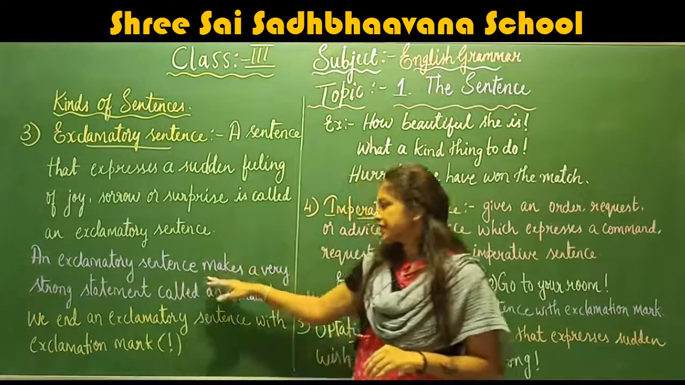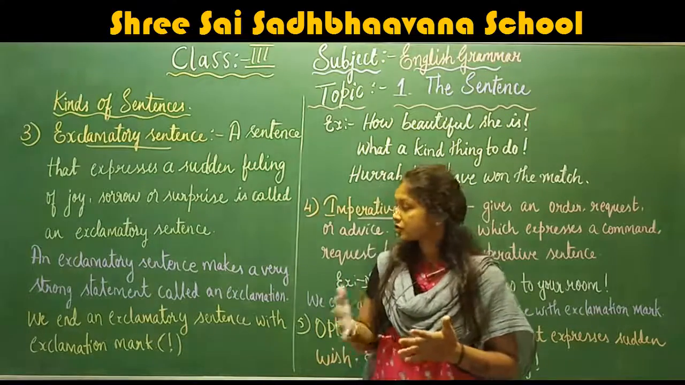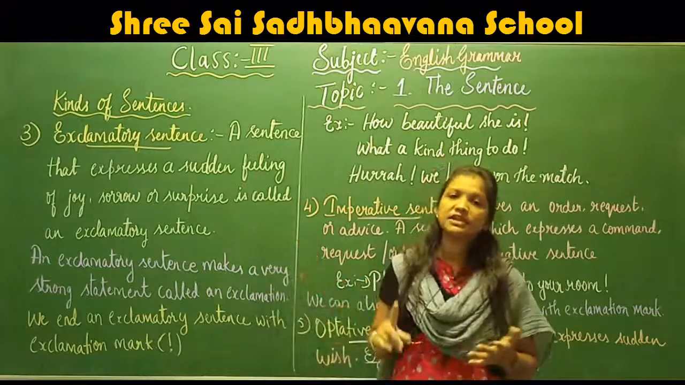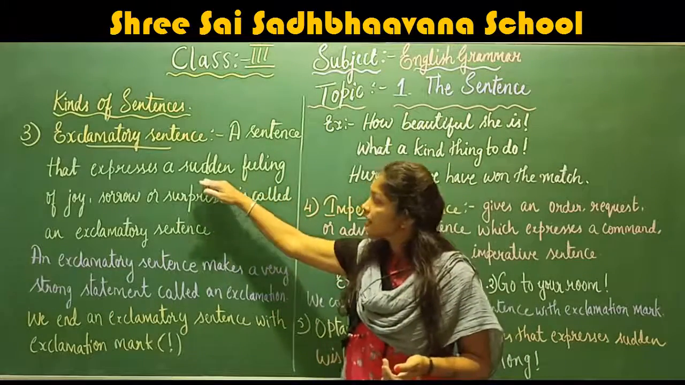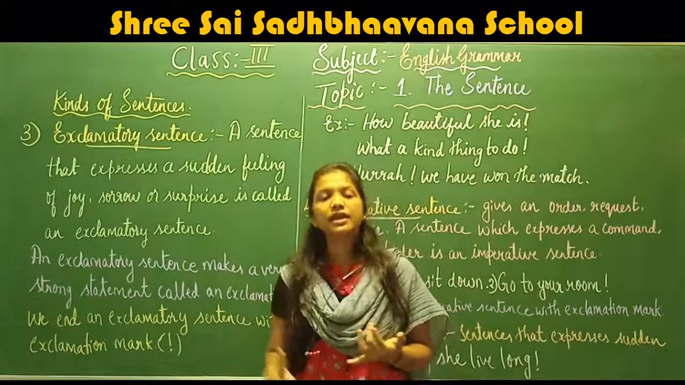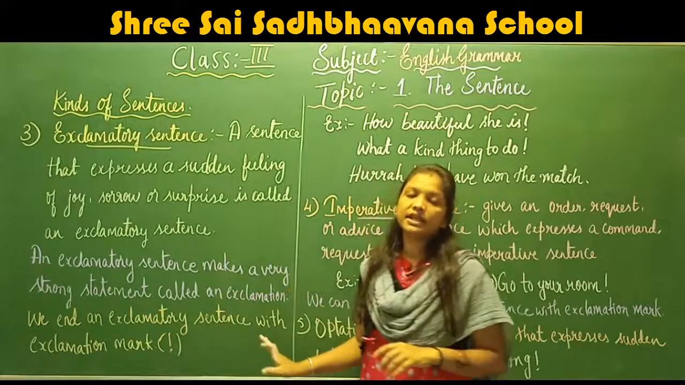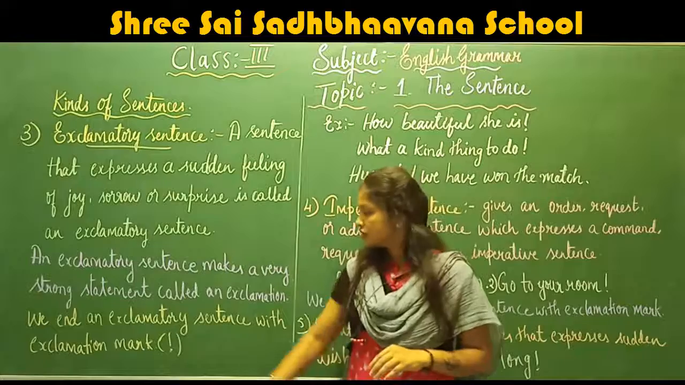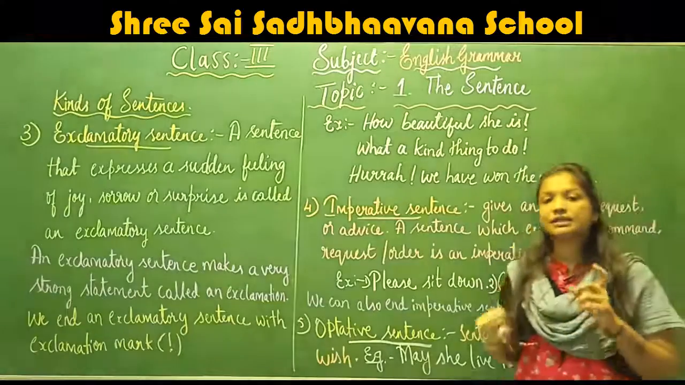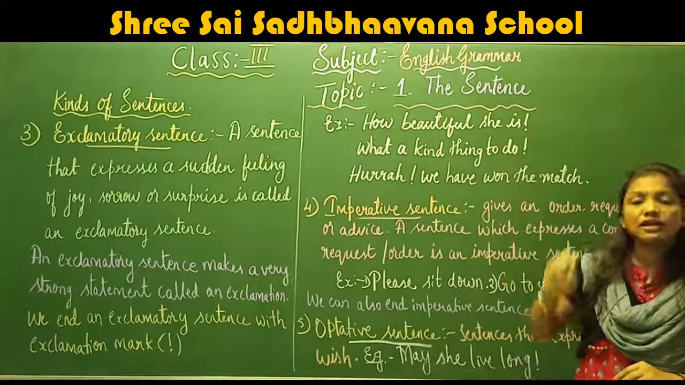Okay, exclamatory sentences make a very strong statement called an exclamation. Exclamatory sentences make a strong statement and express a sudden feeling. Exclamatory sentences express sudden feelings of joy, sorrow, happiness and surprise. And we end an exclamatory sentence with an exclamation mark. So one like this, a line and a dot, is known as an exclamation mark. So the exclamatory sentences always end with an exclamation mark.